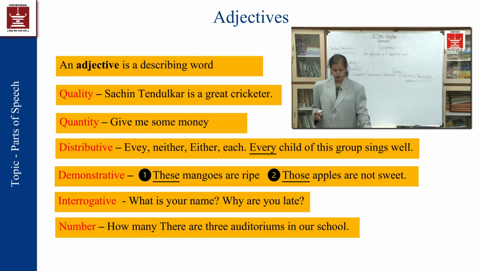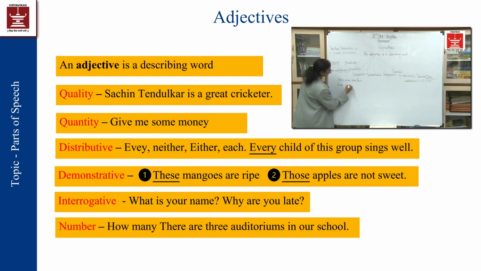Now, distributive. When the words every, neither, each, either are used, if you look into the sentence, you can easily understand that this word will be called distributive. Adjective of distributive means, for example, every